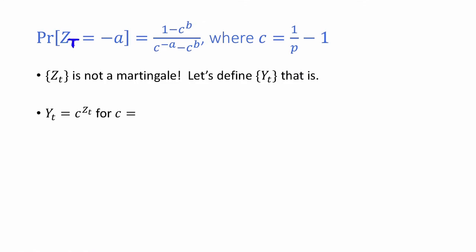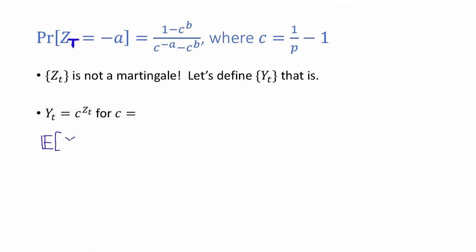Let's start by answering the first question. We want to show that the probability that z sub capital T is equal to minus a is equal to this thing. Our first obstacle is that z sub t here is not actually a martingale because it's biased. So instead, we're going to define y sub t that is a martingale. What we're going to choose is y sub t equal to c to the z sub t for some appropriate constant c. And here we're going to want to pick c so that this thing is a martingale.